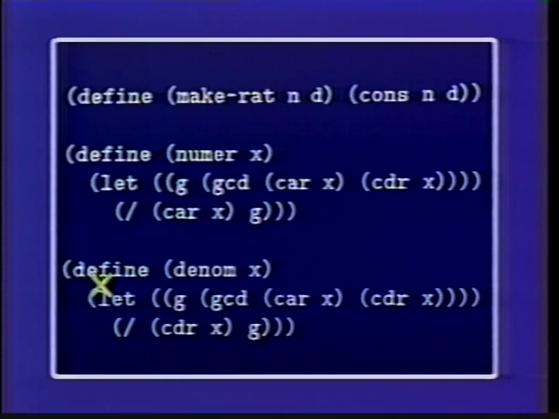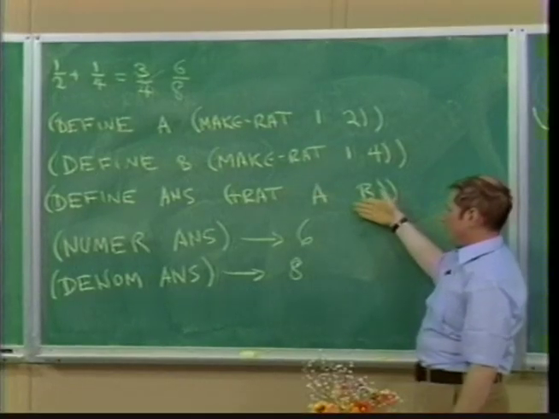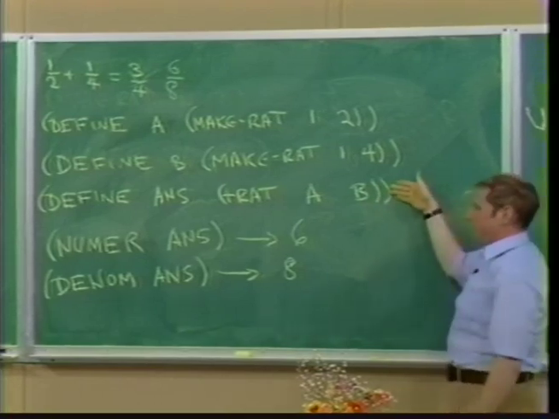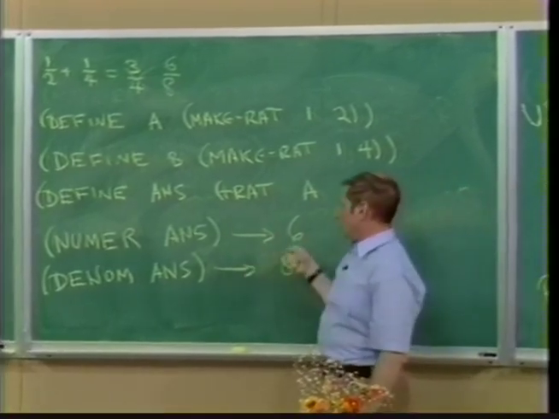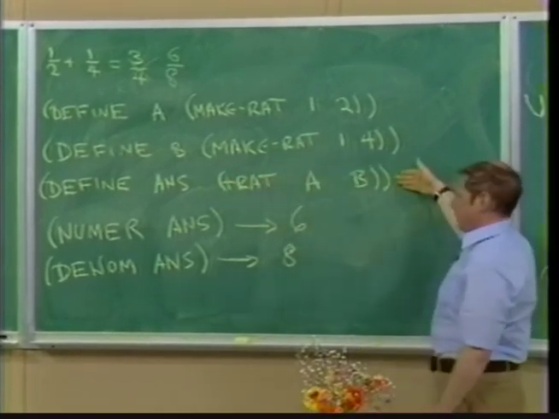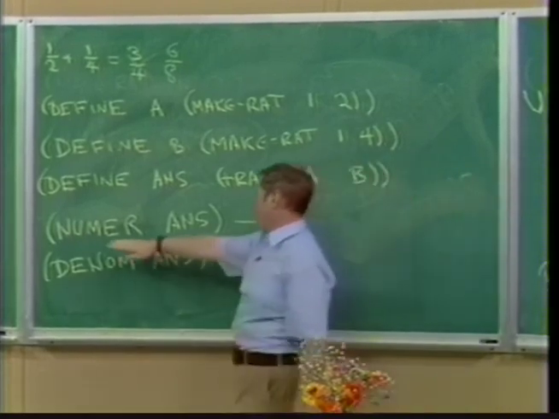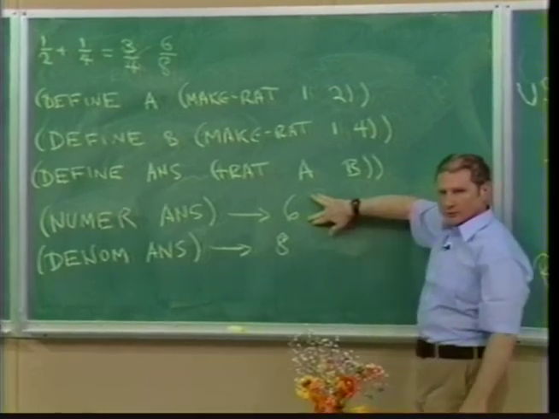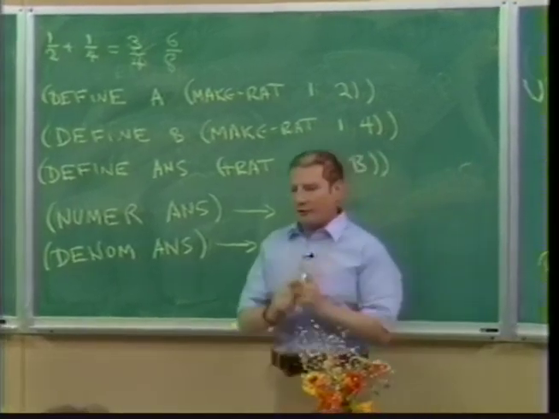Similarly, when I go to get the denominator, I'll divide out by the GCD. So the difference would be, in the old representation, when a rational number was constructed here, say with 6 and 8, the 6 and 8 would have got reduced when they got stuck into that pair, and numerator would select out 3. In the way I just showed you, 6 and 8 get put in, and then at the point where I said numerator, some computation would get done to put out 3 instead of 6. So those are two different ways I might do it. Which one's better?